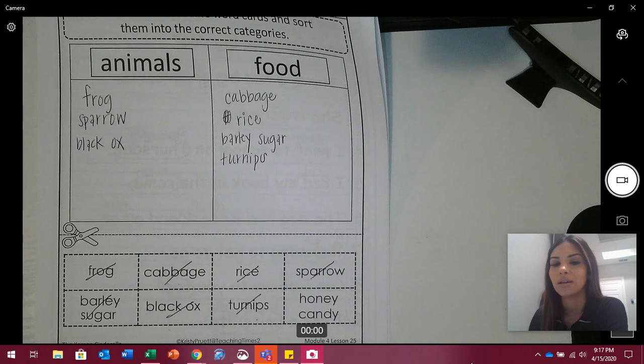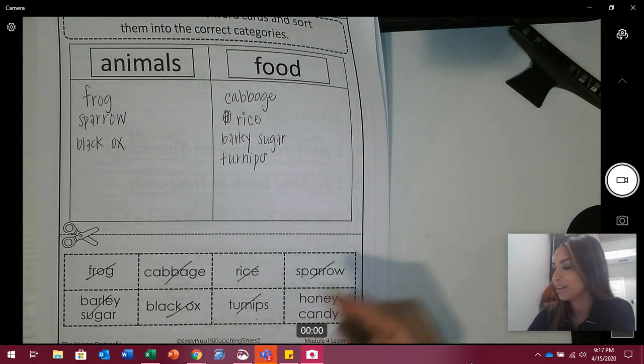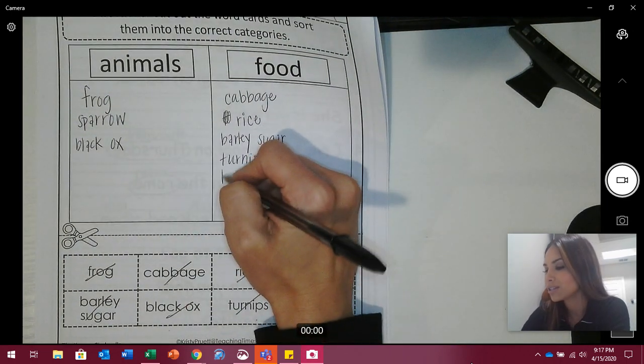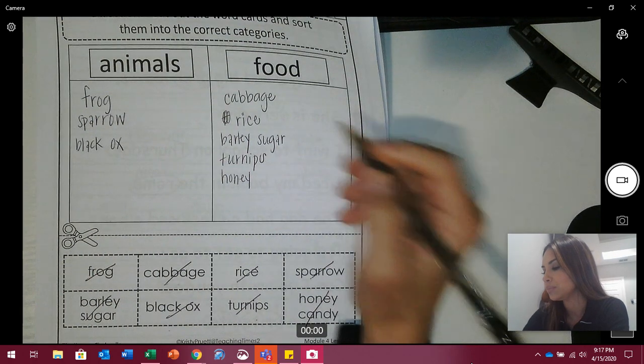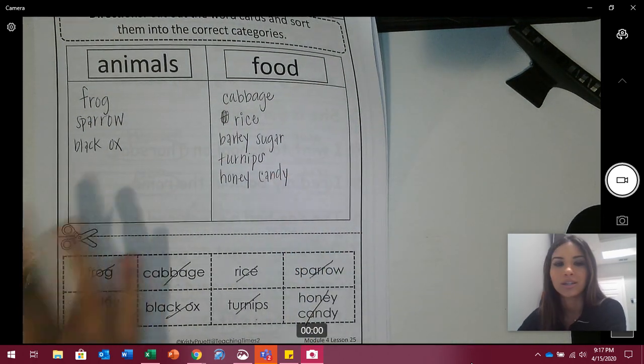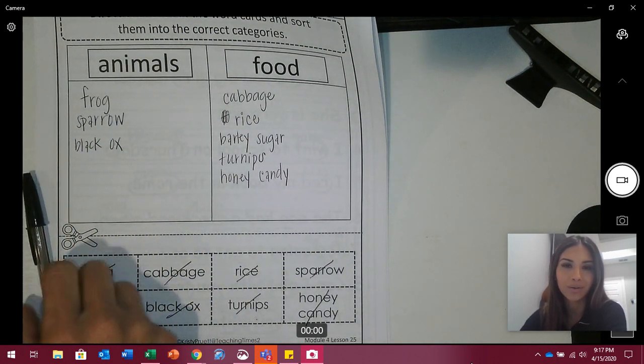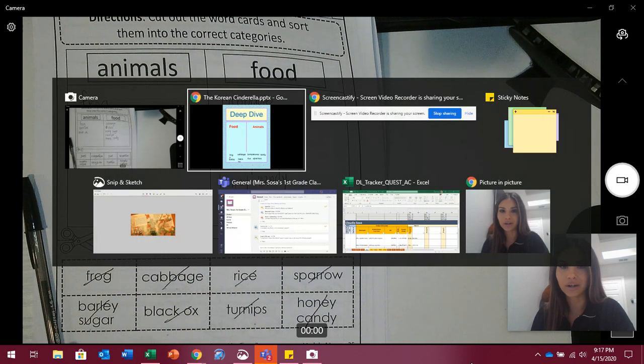Last one, honey candy. Is honey candy an animal or food? Honey candy is food. Yes, good job. So cross it out and write it on the food side. Good job, boys and girls. Now, if you pressed pause, whenever you are ready, you can go ahead and press play and we can go on with the video. Now we're going to go ahead and check our work.